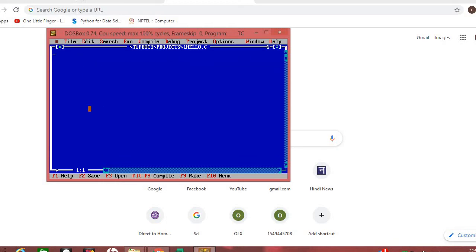Let's start. This one is a very basic C program. This one is basic programming, so I'm going to explain to you what the compulsory sections are. Good programming says that you should have a comment section, you should have a title of your program. That means why you are writing this program. And generally we should write this one in caps lock.